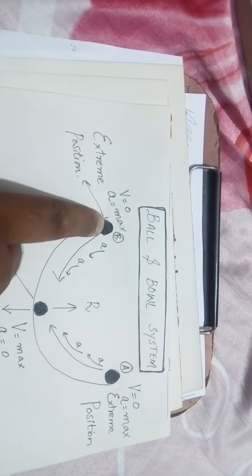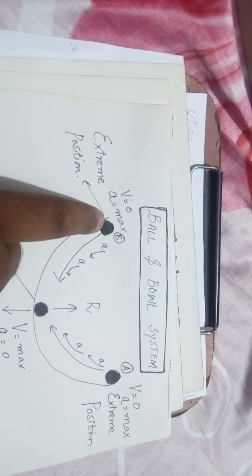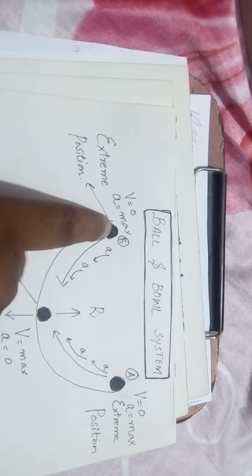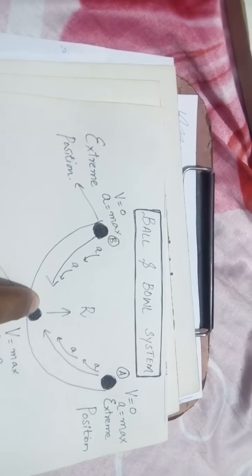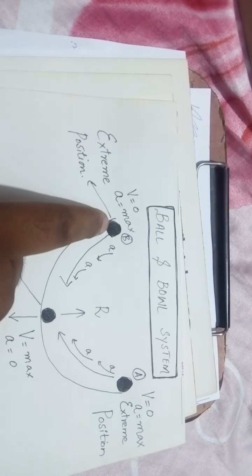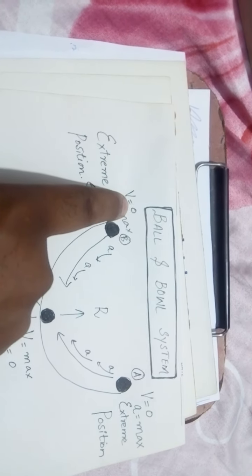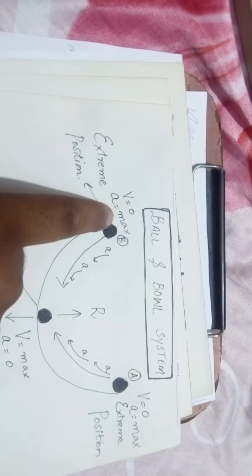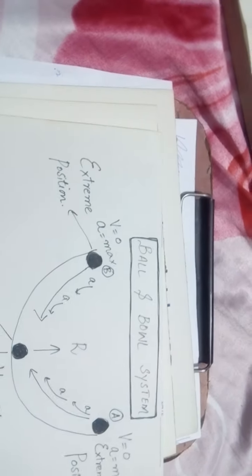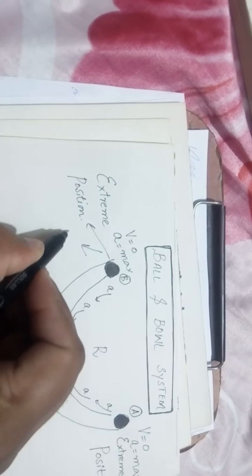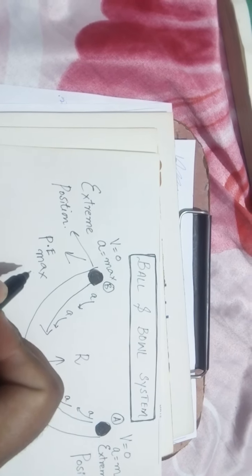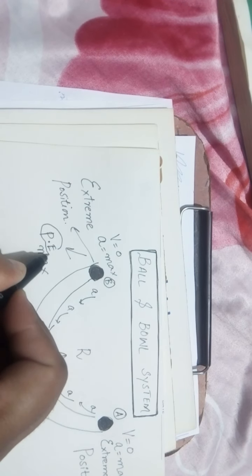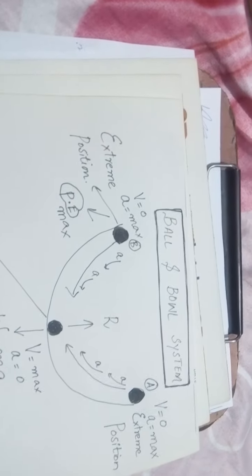At point B, it will become rest for a moment, then it will start moving again toward the mean position O due to the restoring force. Hence, the velocity of the ball at B will be 0 and its acceleration will be maximum. Moreover, I haven't mentioned the potential energy, so I am mentioning that potential energy at point B will be maximum because it is at the maximum height.